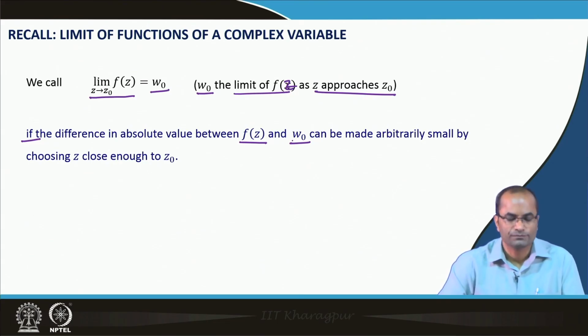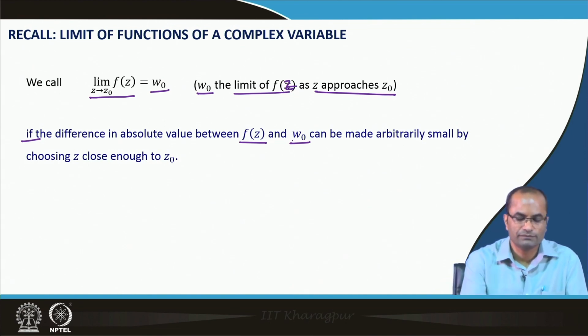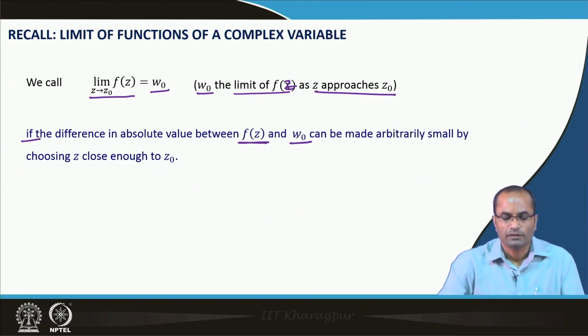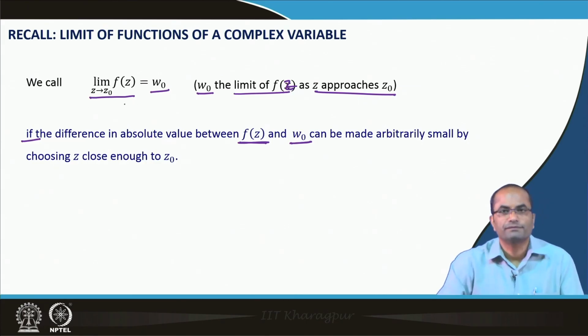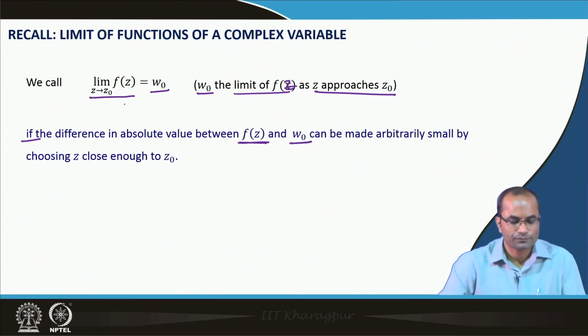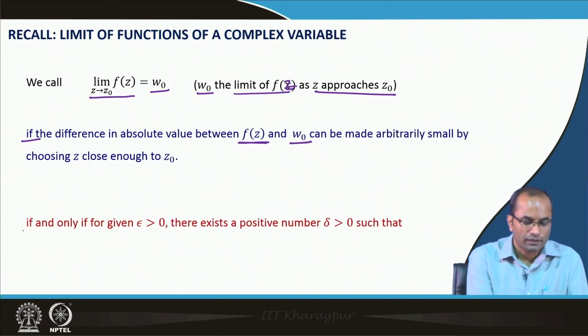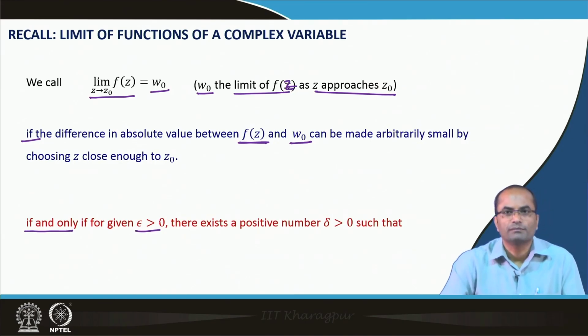So, that was the one definition we understood about the limit, that if the difference of the absolute value of f z and w naught can be made arbitrarily small, then we call that w naught the limit of f z as z approaches z naught. And the second part was that, if and only if, for a given epsilon, this was a more mathematical way of expressing it.